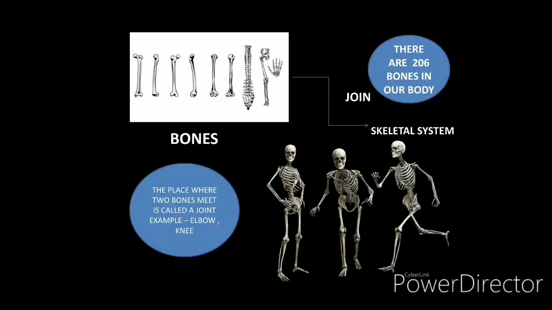When you touch your elbow, you see one bone is coming from up and the other bone is from down. It is an example of a joint. You can take knees as an example as well. Now let's learn about the functions of the skeletal system.